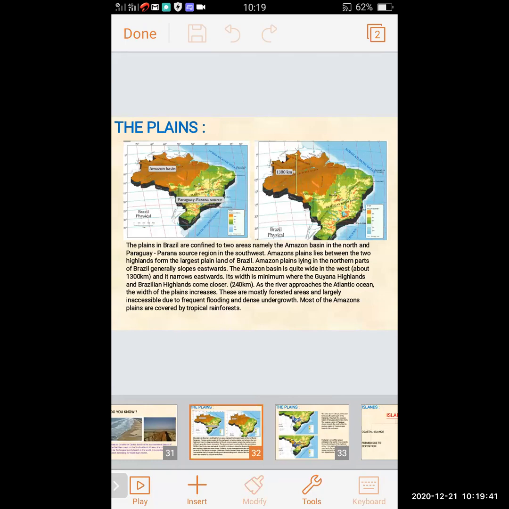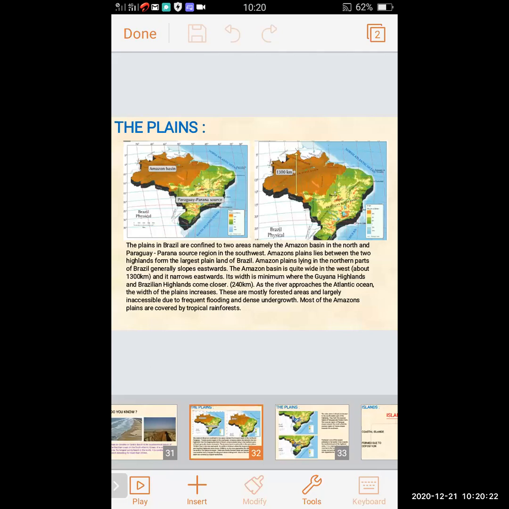The Amazon plains lie between two highlands and form the largest plain land of Brazil. The Amazon plains, lying in the northern part of Brazil, generally slope eastward. The Amazon basin is quite wide in the west, about 1,300 kilometers, and it narrows in the eastward direction.